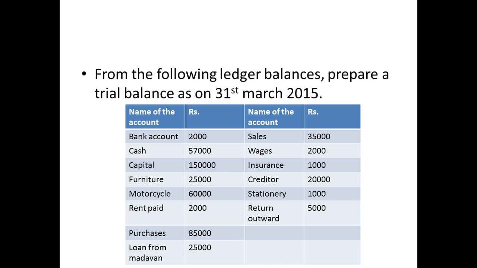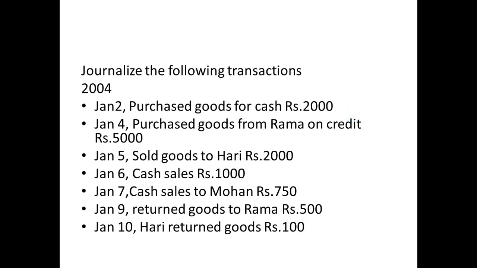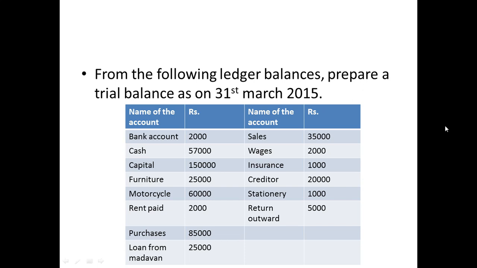The other is sales, 35,000. It is an income for you, because when you sell goods of 35,000 you're going to get that amount, so it will come on the credit side. Wages is an expenditure for you, so it will come on the debit side.